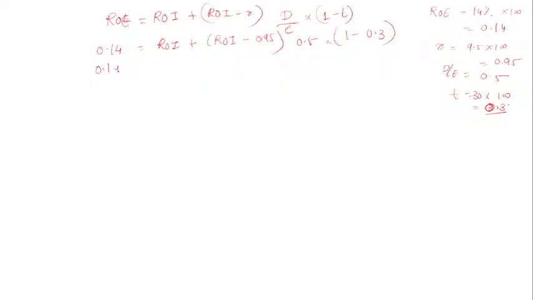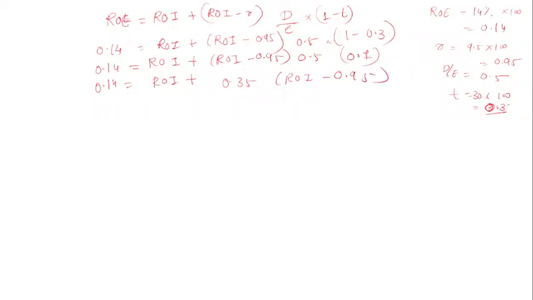So here 0.14 is equal to return on investment plus, this I am writing, ROI minus 0.95. Okay, then this is 0.5. Then you have to solve this, so you will get 0.7. Okay, 0.7. Then again I am explaining, that is ROI plus, when you multiply this, you will get 0.35. Okay, then ROI minus 0.95. Then you solve this.